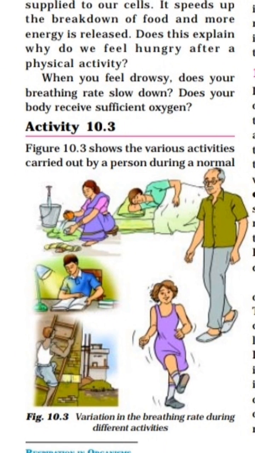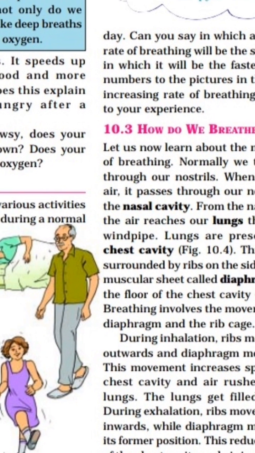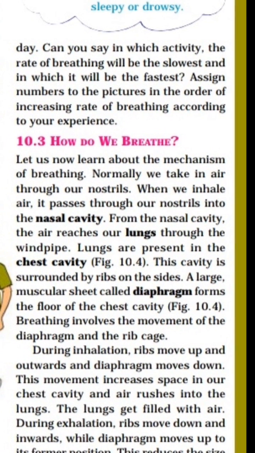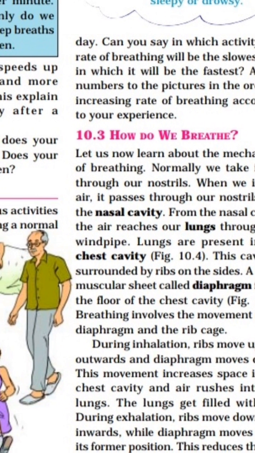Now see the pictures, variation in breathing rate during the activities. There is one lady who is washing clothes, one person who is sleeping, one person who is reading books, one old person who is walking, one worker who is climbing a ladder, and one girl who is dancing. From these pictures we have to assign numbers in order of increasing rate of breathing.